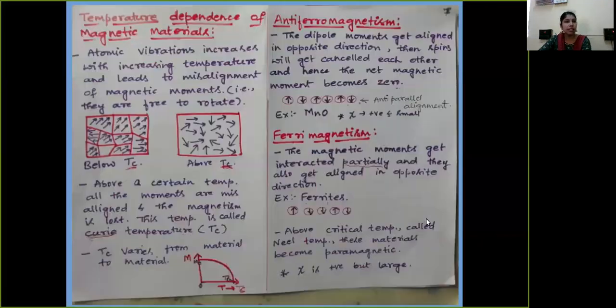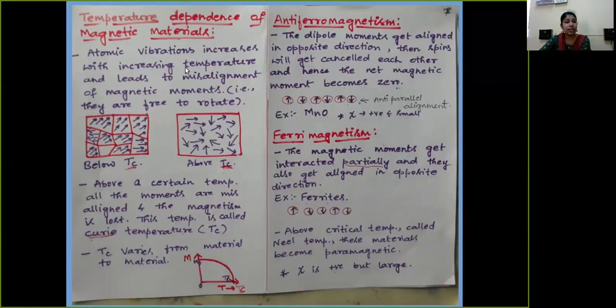Now let us consider how these magnetic materials depend on temperature. We know that if the temperature is not varied for any particular specimen, the atoms present in that specimen will be under normal conditions.